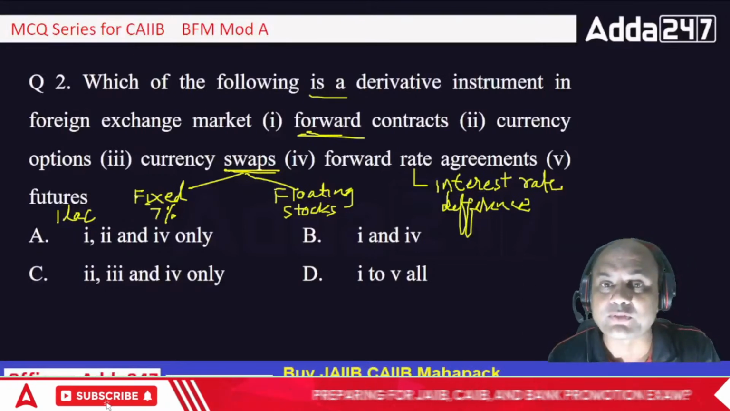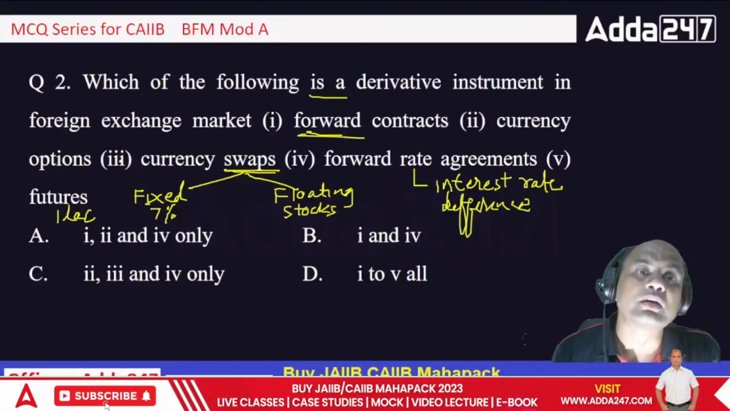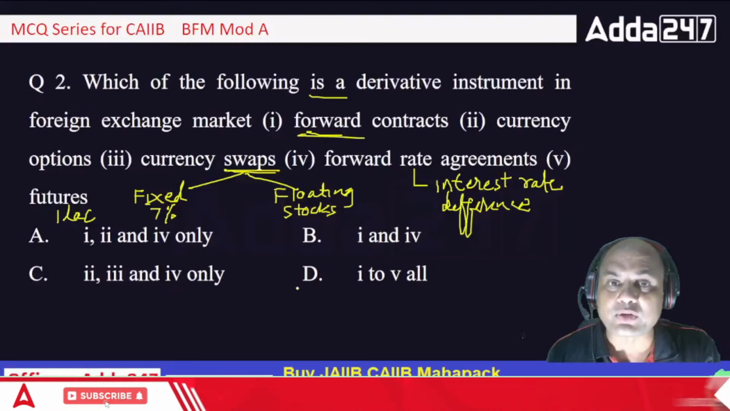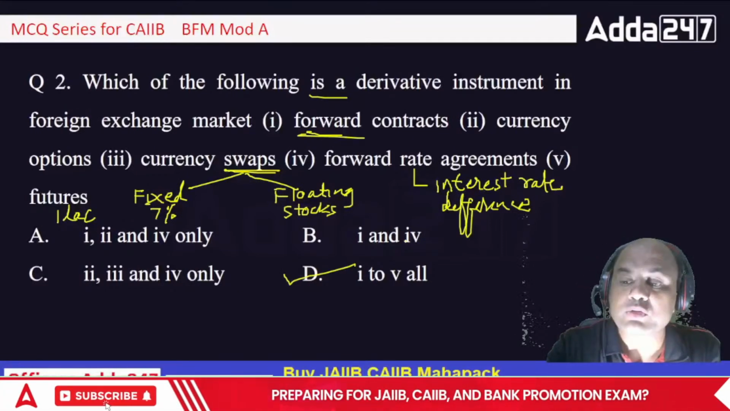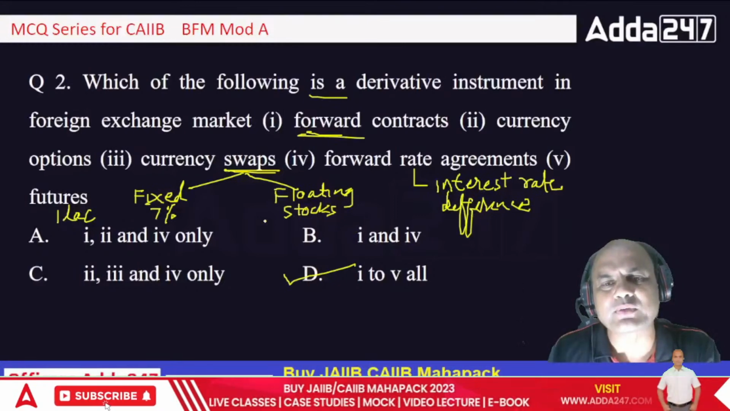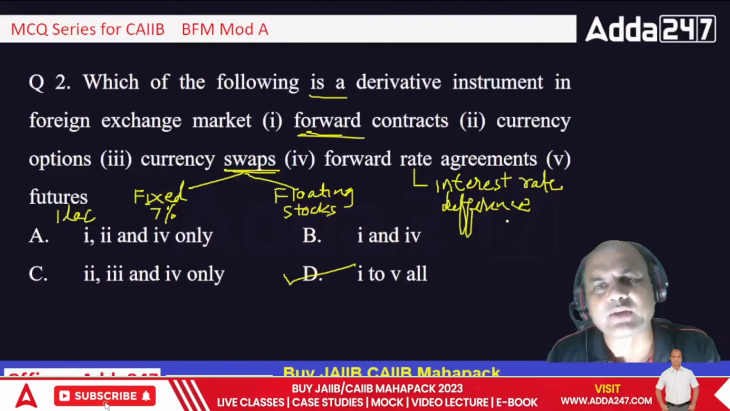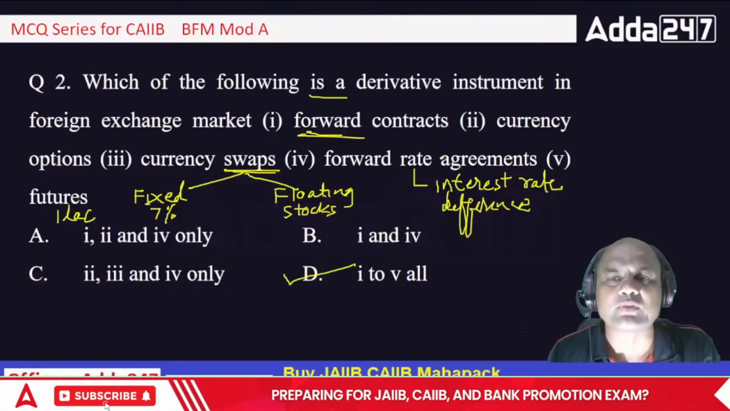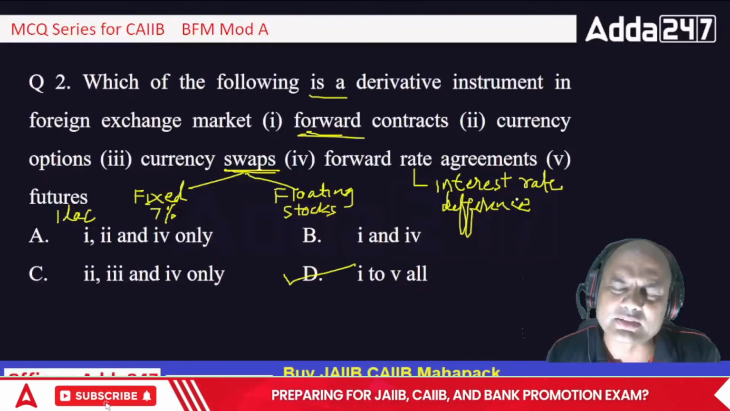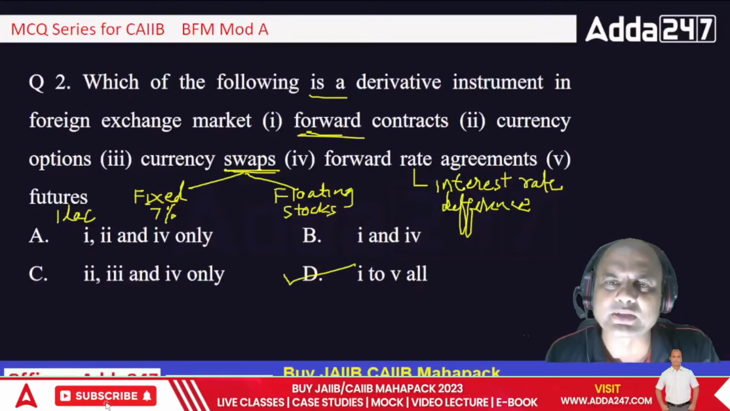So coming back, enough of the gyan. Question number 2, the answer is 1 to 5, all. Clear? Simple. So remember these one-liner differences which I gave you for a lifetime. Swaps: fixed and floating, 2 legs. FRA: interest rate difference. Only this, throughout your life. Even if you remember this much, that is enough.